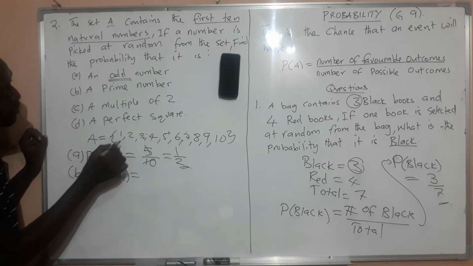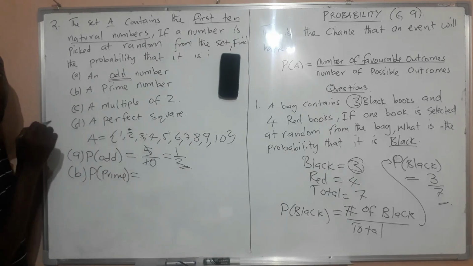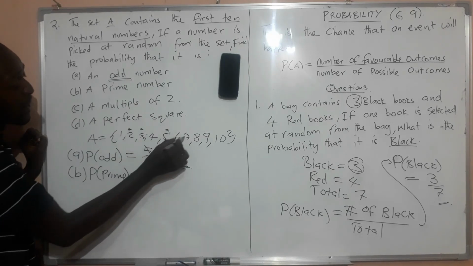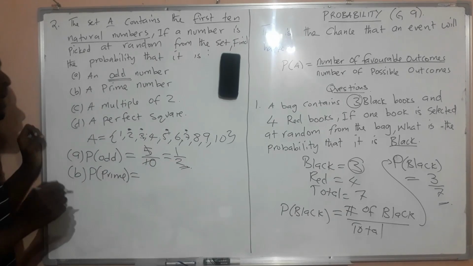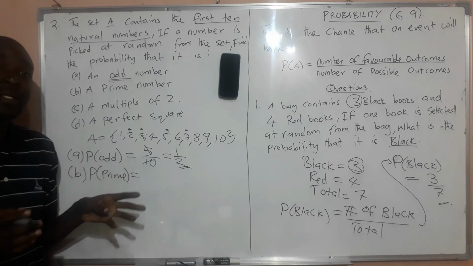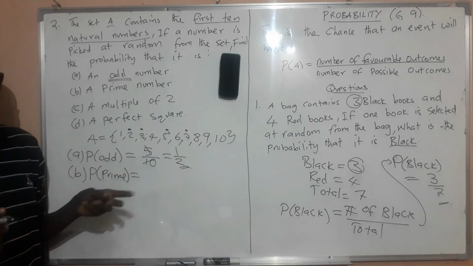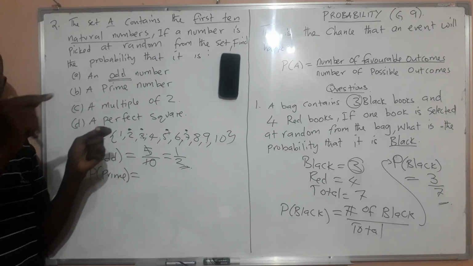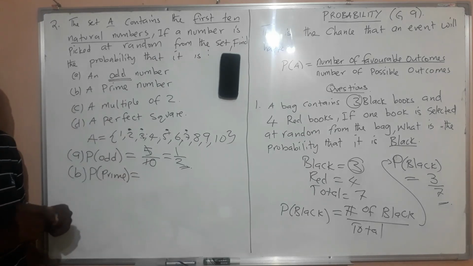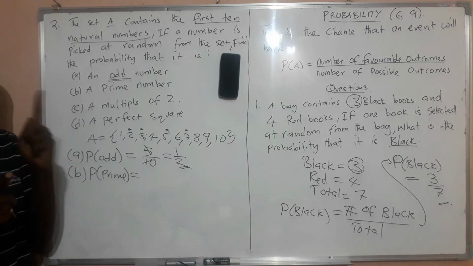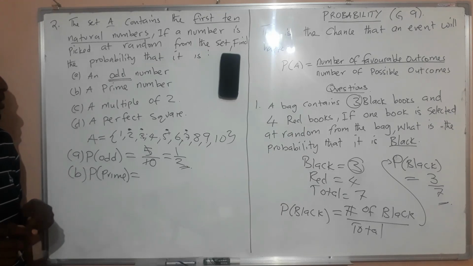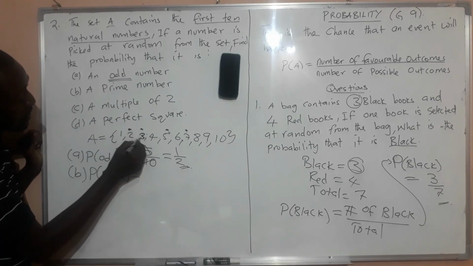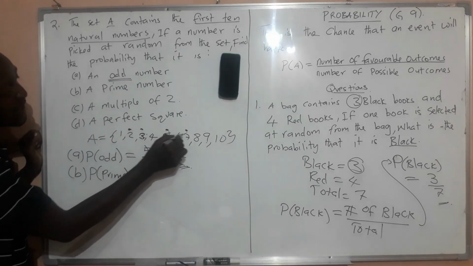So prime numbers, we have 2 here. 2 is a prime number. 3 is also a prime number. 5 is a prime number. And 7 is a prime number. So in case you don't know what prime numbers are, these are numbers that have 2 factors only. Or in other words, when we say factors, we are talking about a number that can go into another number. So they only have 2 factors, 1 and the number itself. So the prime numbers that we have here are 2, 3, 5, and 7.